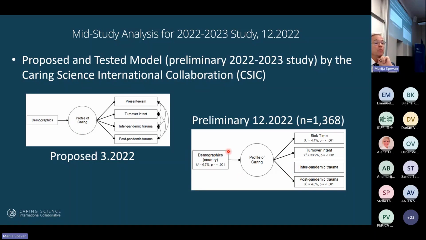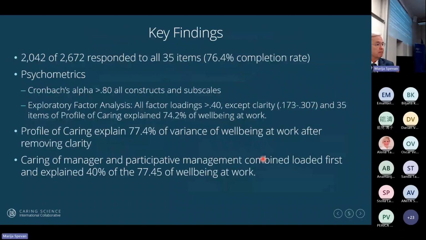And notice over here, we also found that what country you're responding from predicted well-being. So not everyone has high scores of well-being around the globe, but we'll talk more about that in just a minute. So, some of the key findings for this stage of the analysis, and I just did this a few weeks ago. The last 6 weeks I've been working on analysis full time, and we have 2,042 nurses out of